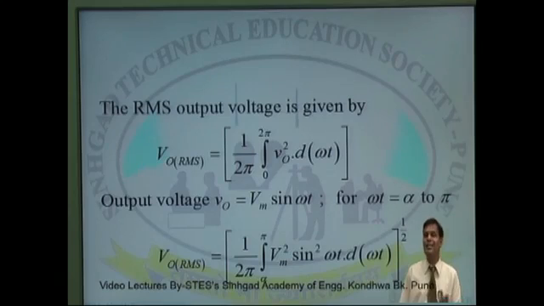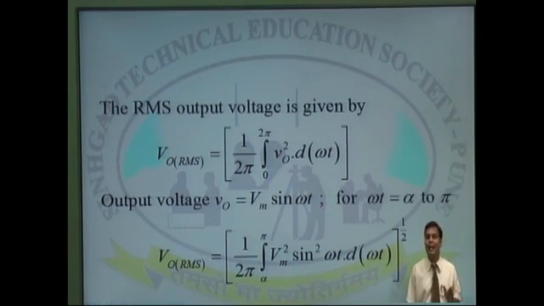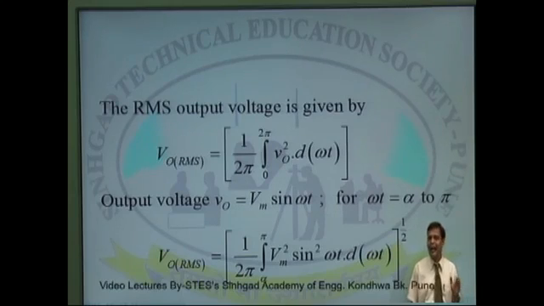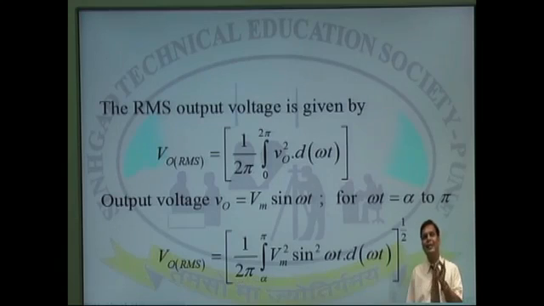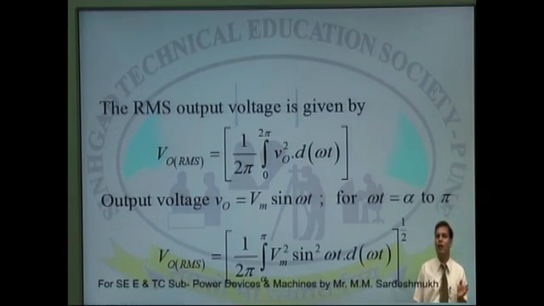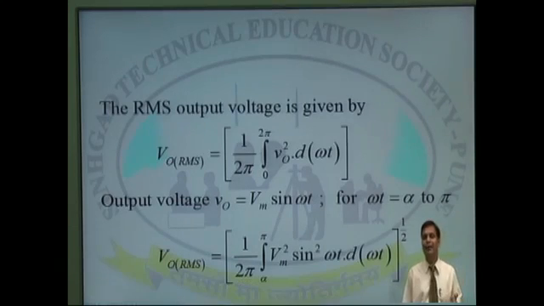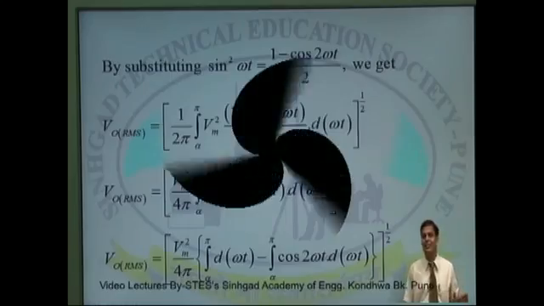By substituting the same, that is VO equals Vm sin omega t over the period alpha to pi, and 0 for 0 to alpha and pi to 2 pi, you can substitute the value into the equation and get the equation for the root mean square value by the method shown here, by simply solving the integration which you have studied.